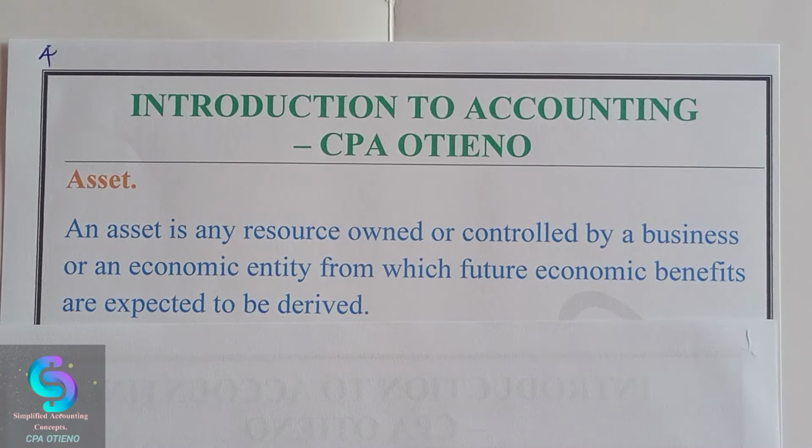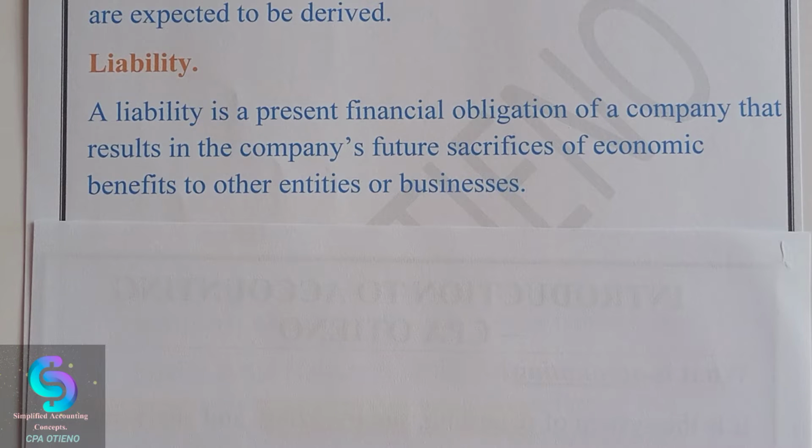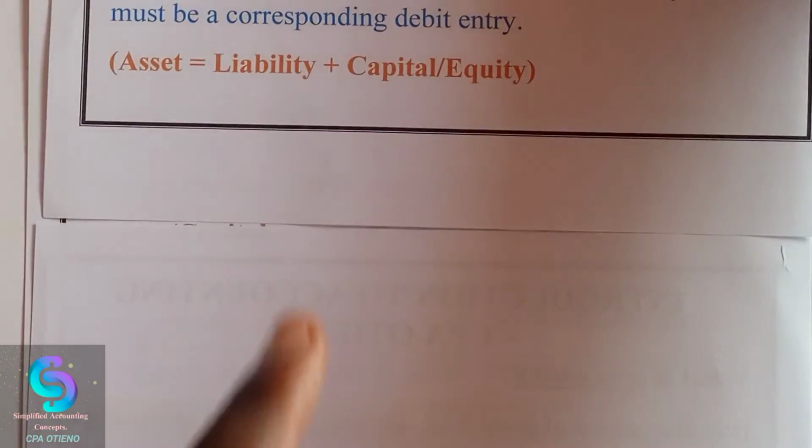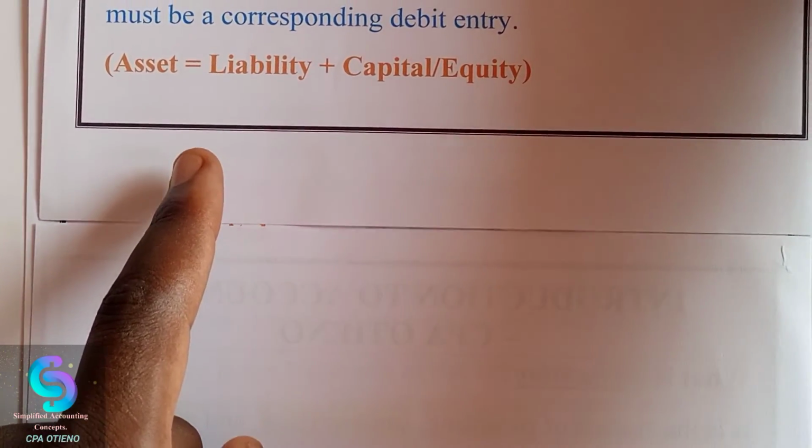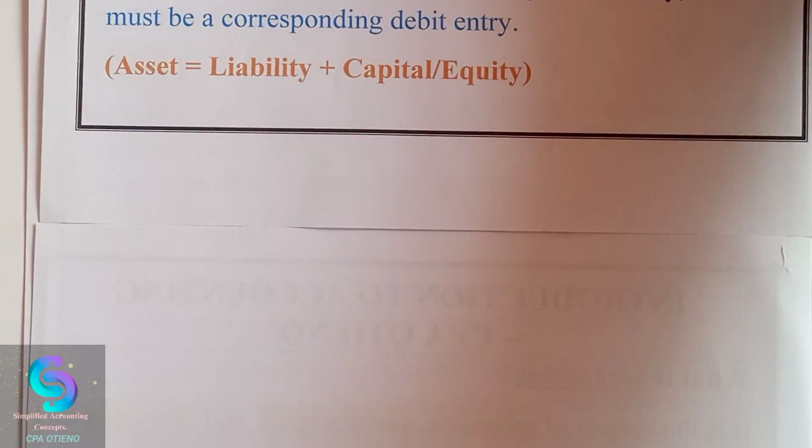Now, the next item that we are talking about here is a liability. We must have seen a liability in the equation: asset is equal to liability plus capital.